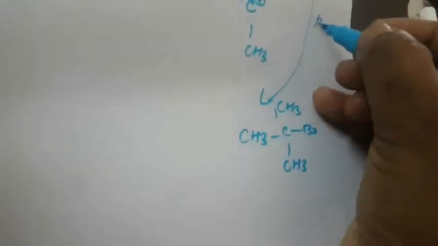Now again there will be another reaction, the fast reaction. So now it will be a fast reaction, means what will happen? It will become CH3, CH3, CH3, Br. So here when Br minus attacks, that is the fast reaction.